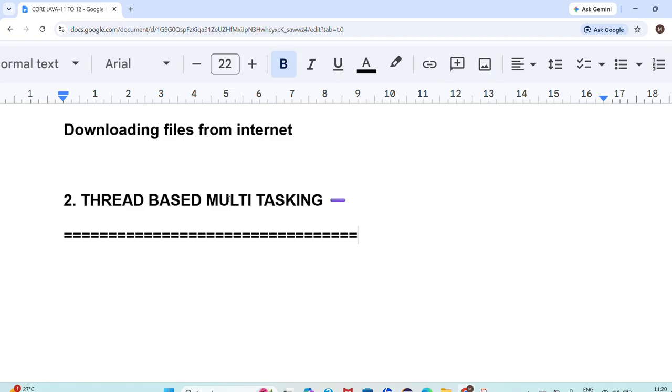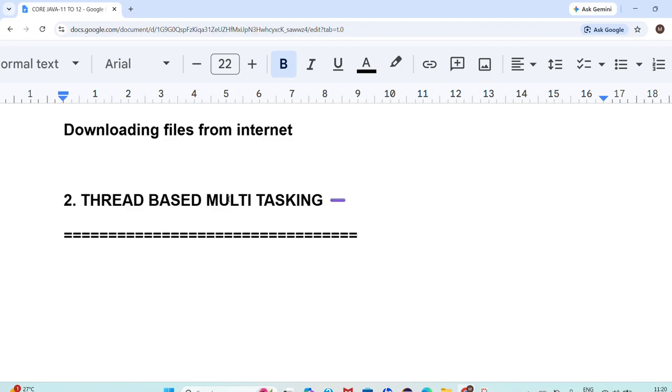Very good, right? So here, in each and every class in Java we have one thread, sir. Each and every class in Java we have one thread. That is nothing but the main thread. Each and every class in Java we have one thread, the main thread.